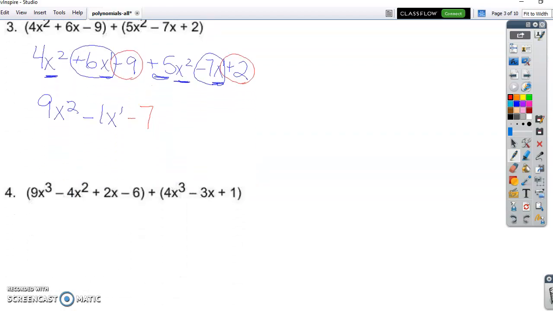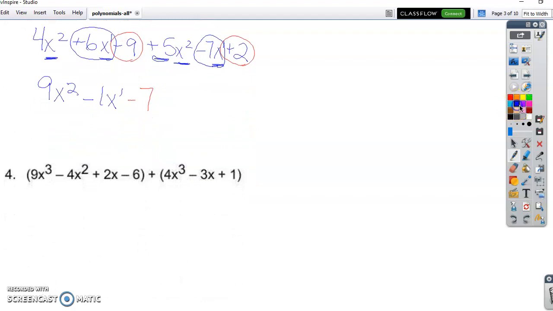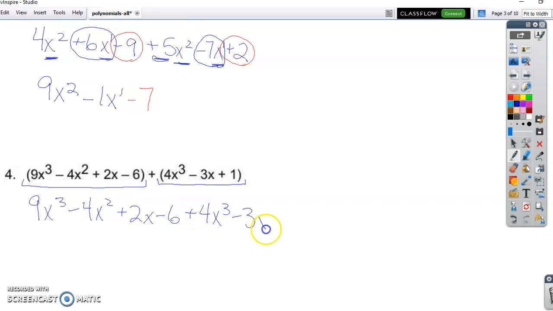And then last one, number 4. This one's a little bit longer. A polynomial plus a trinomial. So I'm going to write all this out one more time just so you can see it all together without those parentheses. All right, so here we go. The first term is a 9x to the third power. So I'm going to look for another x to the third power, which are 4 of them over here. I'm going to add the 9 and the 4 together. That gives us 13. Don't change the variable, don't change the exponent.